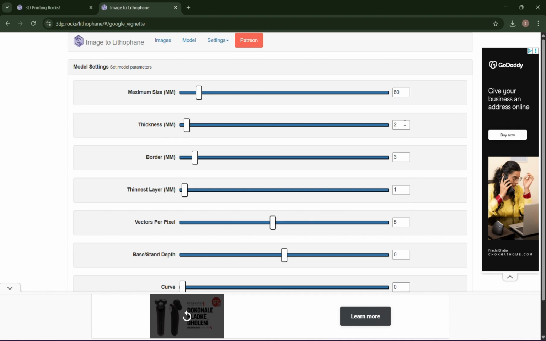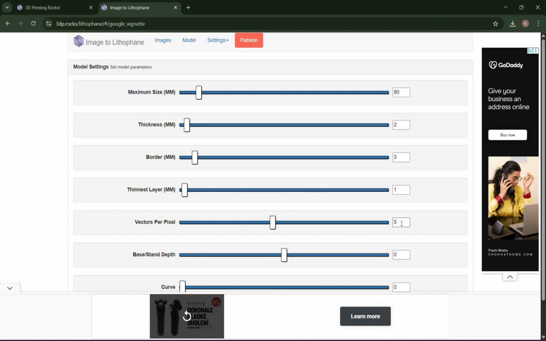For this photo I tried different sizes, and the best settings are thickness 2 millimeters, border 2 millimeters, thin layer 1 millimeter, and pixel 5 millimeters. But maybe you will have different types of photos, so you need to try and change these sizes as you wish.